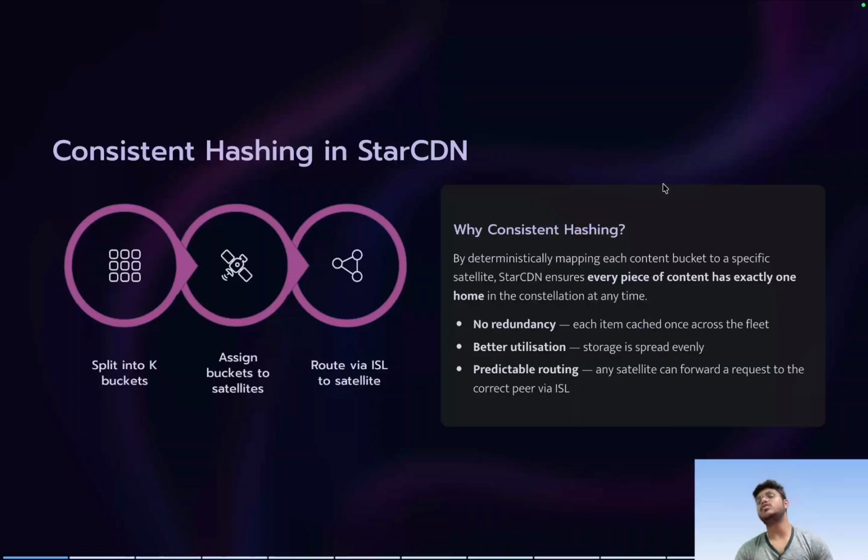By doing this we are avoiding redundancy, so there is no redundancy. Each item is cached once across the fleet, and there is better utilization. The storage is spread evenly, and routing is predictable, obviously, since it is done by a hash function. So we actually know where a particular part of the content resides by simply looking at the bucket name or the bucket address. So this is predictable routing. Now comes how this actually works.